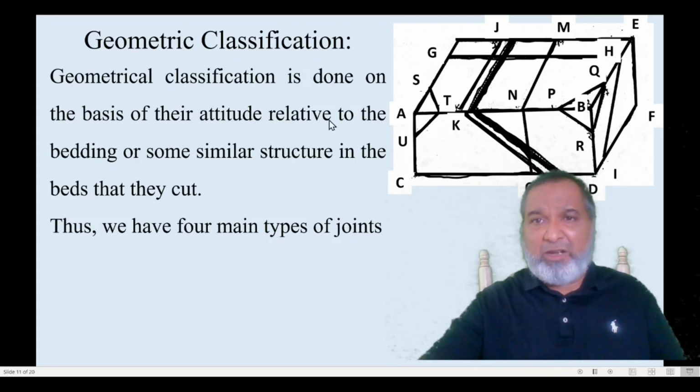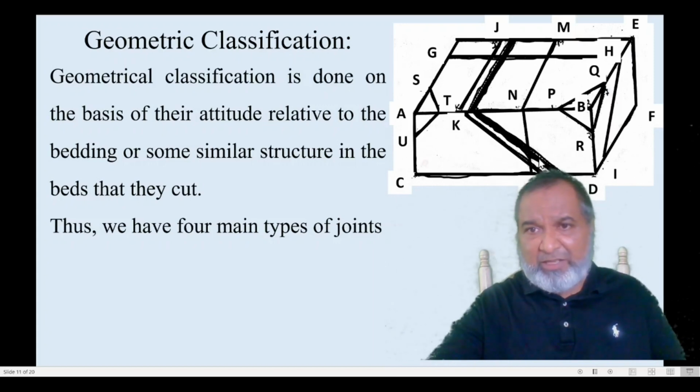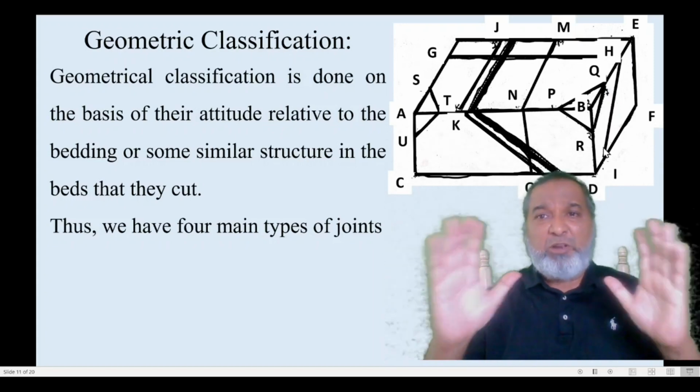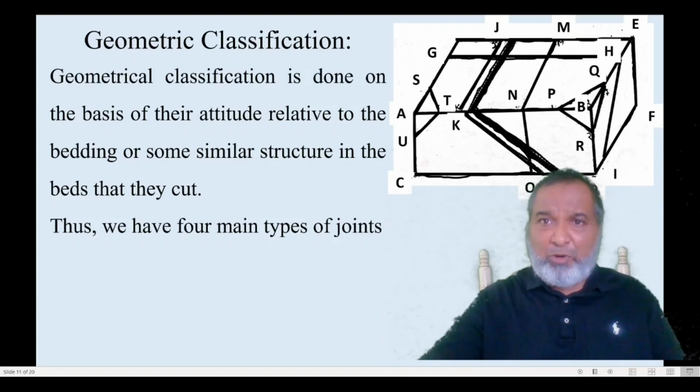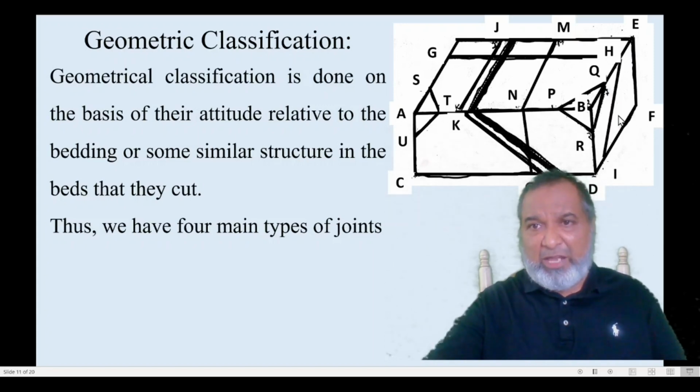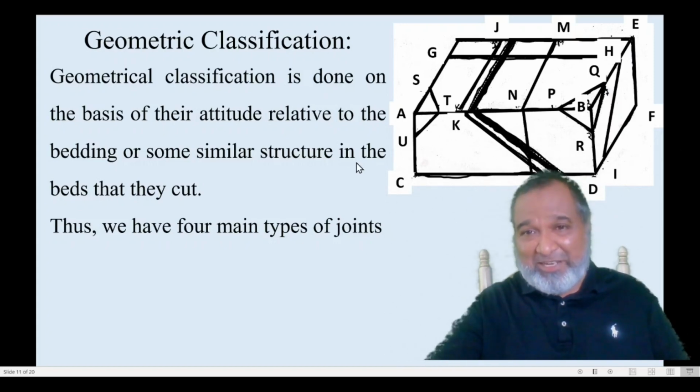Now simply, what we have here is a block diagram. This is the sedimentary bed, and parallel to this bed we have drawn one joint. The second joint is a vertical joint, and the third will be here, and the fourth one here. So here we can make out four important joints. Now this is the block diagram, with the face A, B, C, D.